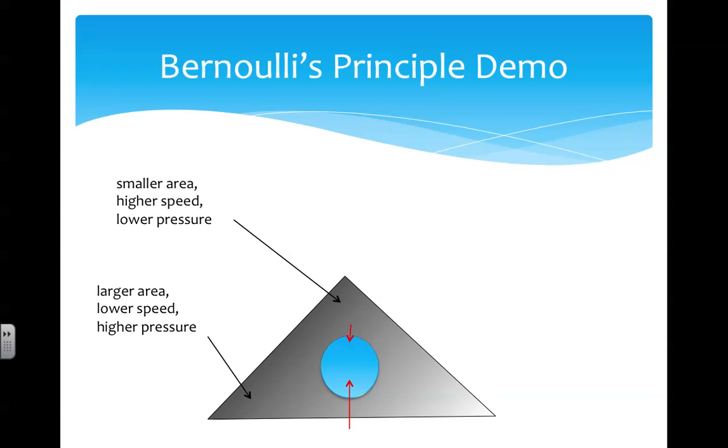The same is true when the funnel is upside down, but the imbalance in pressures actually creates a net upward force to counteract the effects of gravity. The only way the ball would fall is if the weight of the ball was higher than the net upward force caused by the fluid, or if the fluid was to stop.